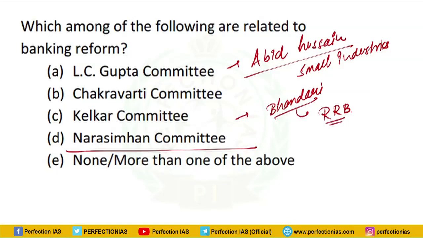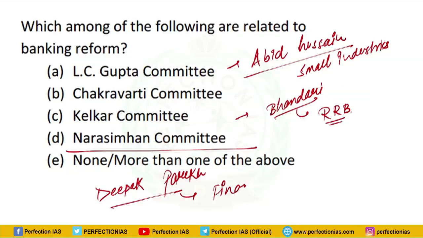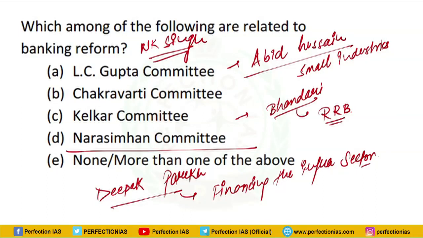Another committee that was in use is the Deepak Parekh committee. This committee was related to financing the infrastructure sector. One more committee was there, the Encasing committee or Encasing panel, that was set up to recommend suggestions on the FRBM Act.